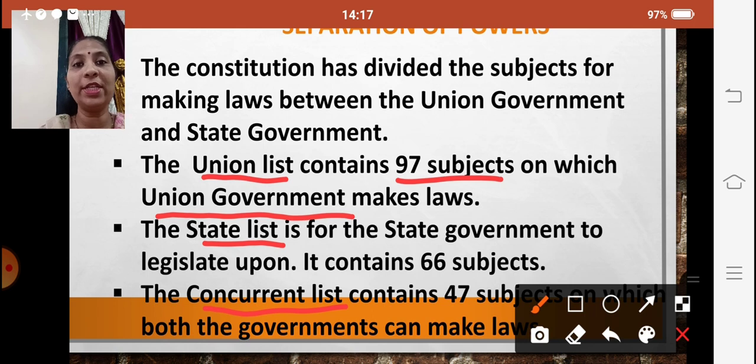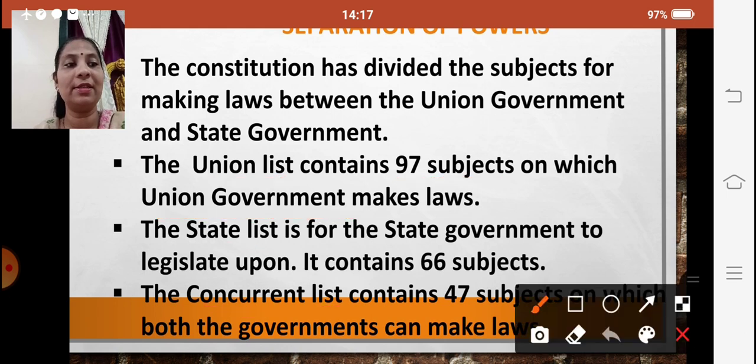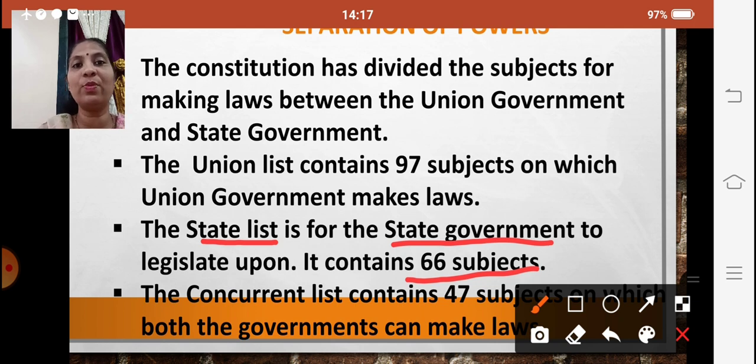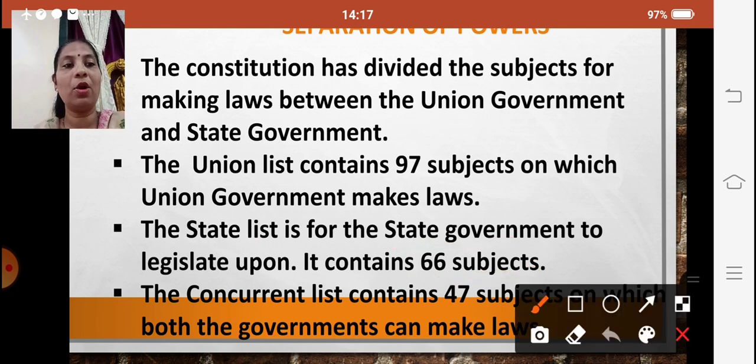The state list is for the state government and has 66 subjects according to which the state government will make laws. Then we have the concurrent list, which has 47 subjects, and both the governments can make laws on them.